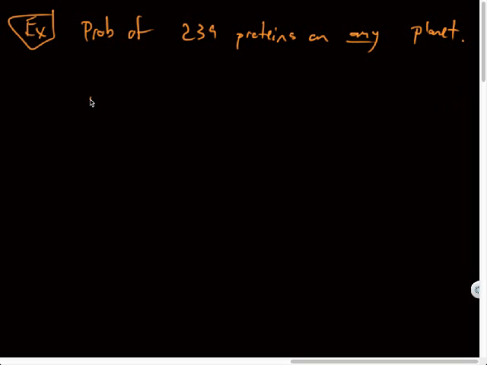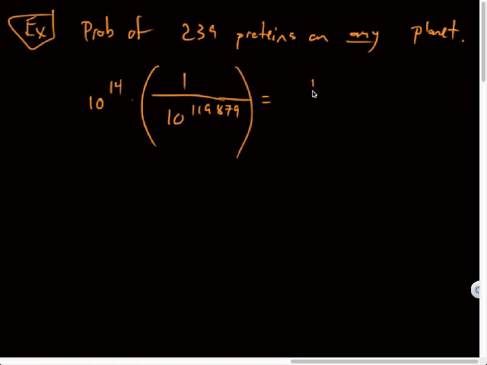So let's say that I take the 10 to the 14th, the number of planets, multiply by the probability of proteins forming on Earth, 1 out of 10 to the 119,879. Guys, I've got a good feeling about my odds here. This is the same as 10 to the 14th over 10 to the 119,879. What do I do with those exponents? Subtract. Subtract them. All right, this is going to put a huge dent in this probability. I like our odds here.